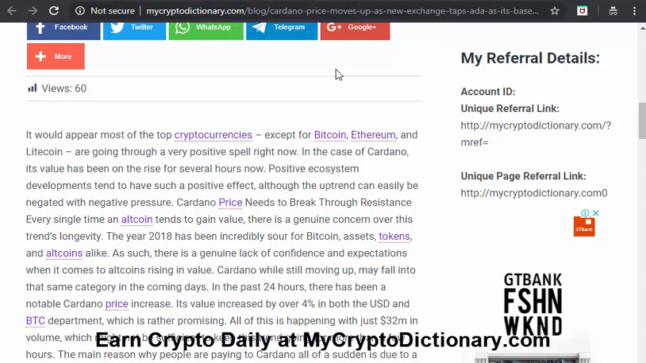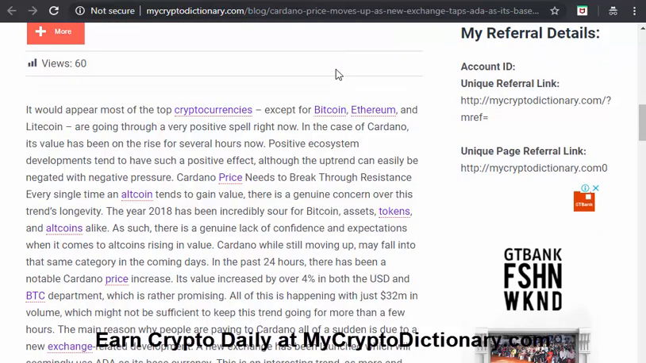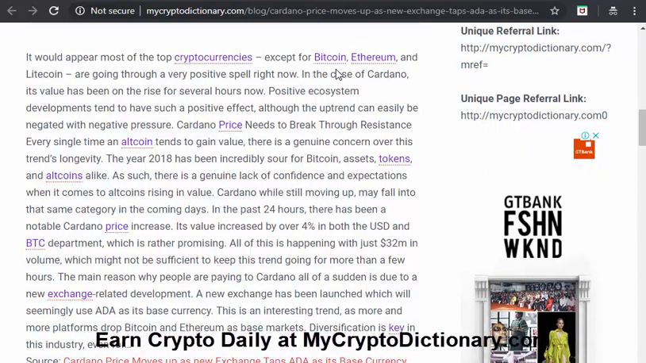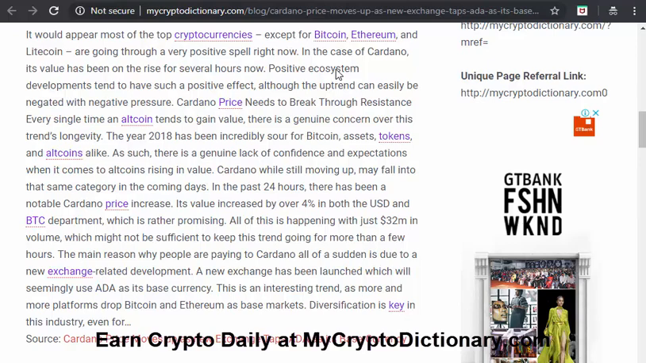I think this article came before the Litecoin one we discussed earlier. Litecoin is also enjoying its own share of the market already, while Bitcoin is consolidating. Ethereum is not being left behind. So that's a good thing in the week for us. Cardano price needs to break through resistance every single time and may not tend to gain value. There is a genuine concern over this trend's longevity. Like we've said, the market is more of a bear market than bull, but anything can happen at any point in time. That's what every one of us is expecting now, a bull market.